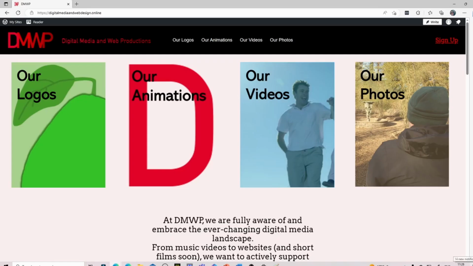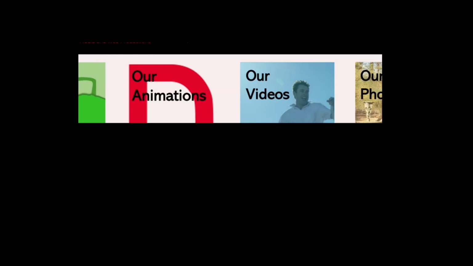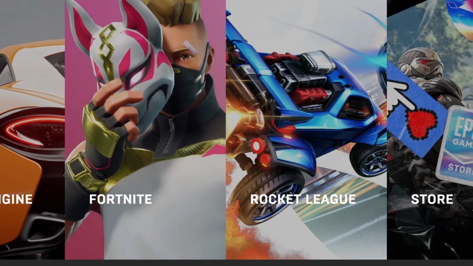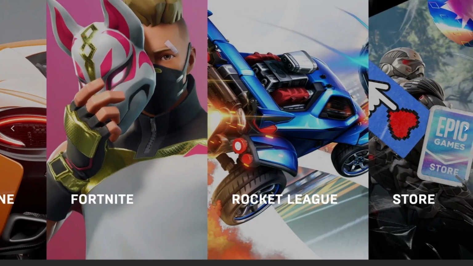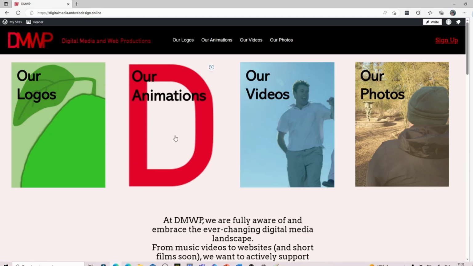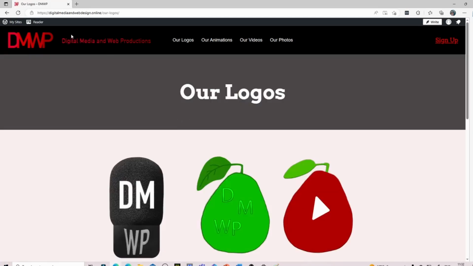I first added 4 columns. My plan was to have all 4 on the top menu and also on the front page. I based the idea off of Epic Games' website. I added a hyperlink to each photo, and that acted as my buttons.